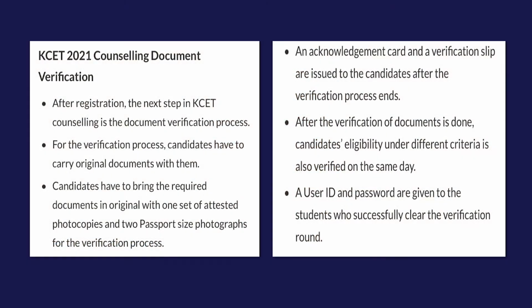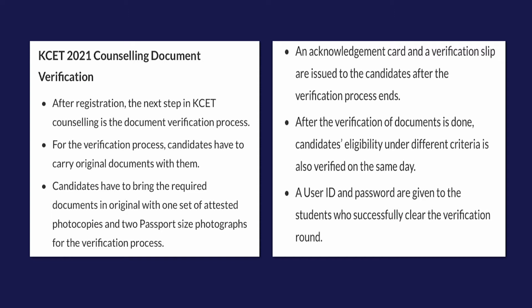Now, the next step after registration in KCET counseling is the document verification process, which is of utmost importance. Candidates have to bring the required documents in original with one set of attested copies as well. Self-attested would do, and 2 passport size photographs for the verification process.